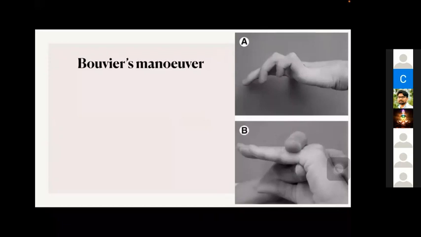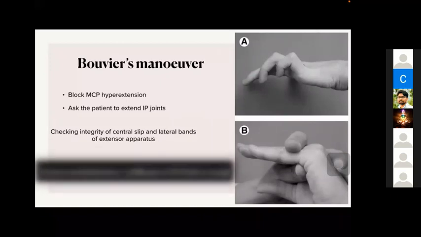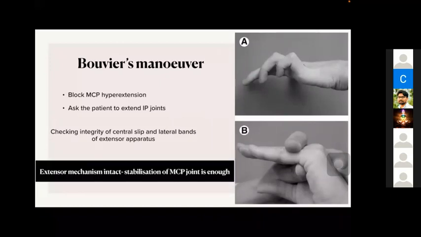Bouvier's maneuver is that you can see the clawing here. Just correct the hyperextension at the MCP joint. Block the hyperextension like this. Then ask the patient to extend the interphalangeal joints. Here we are checking the integrity of the central slip and lateral bands of the extensor apparatus. If the patient can extend the interphalangeal joints, it means the extensor mechanism is intact.